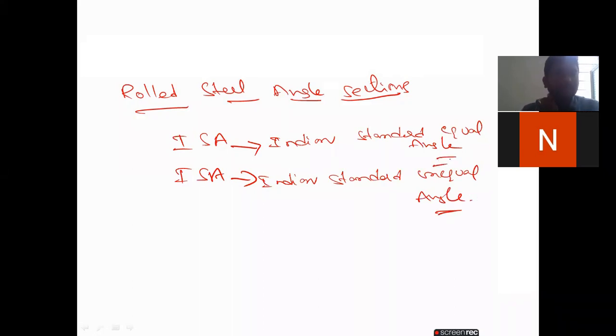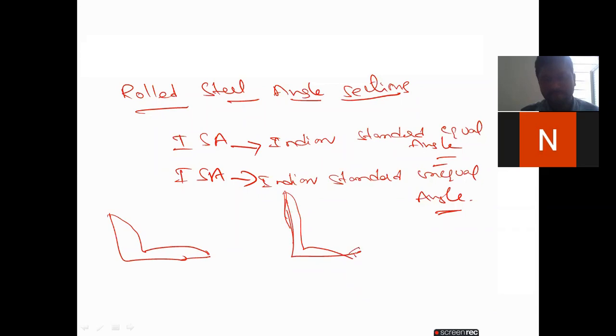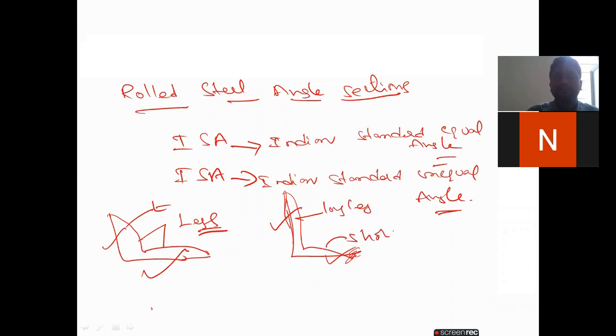Here we have the rolled steel angle section. It looks like this. This we call the legs. This is the thickness T. For suppose this is an equal leg angle, that means both are the same, but in an unequal section, this is a long leg and this is a short leg.